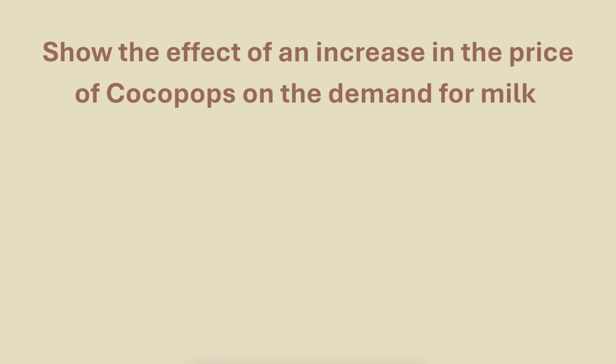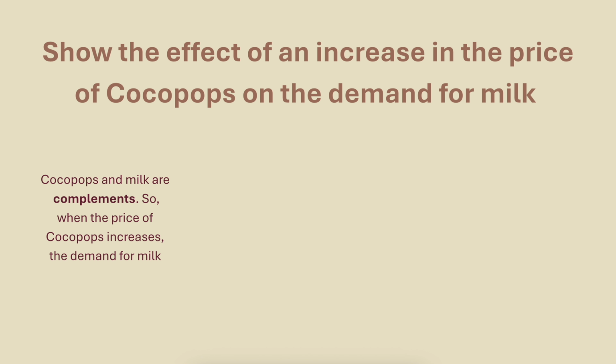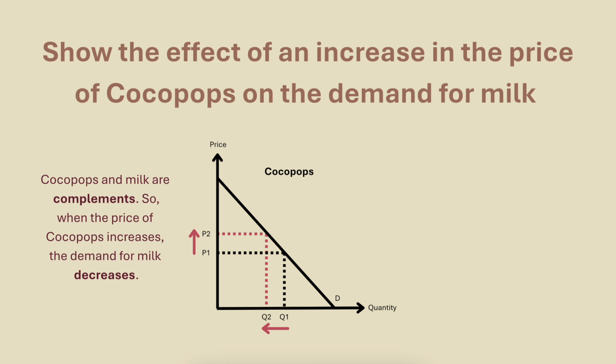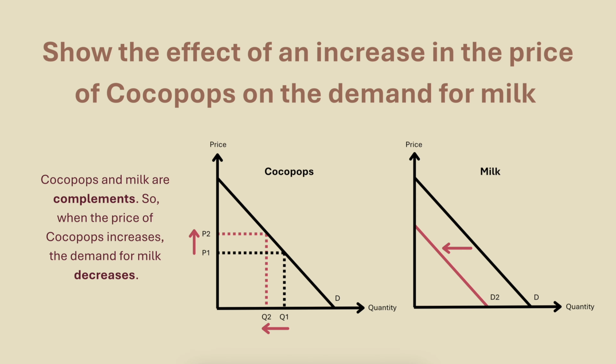The next question says, show the effect of an increase in the price of Cocoa Pops on the demand for milk. This means draw some graphs. Firstly, Cocoa Pops and milk are complements. So, when the price of Cocoa Pops increases, the demand for milk decreases. Because if Cocoa Pops are pricey, you'll use less milk. So we need a graph showing the price of Cocoa Pops increasing and a graph showing the demand for milk decreasing, where your demand curve shifts to the left. Don't forget to label your graphs.